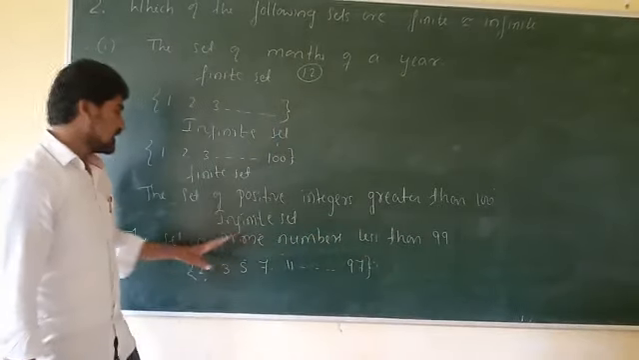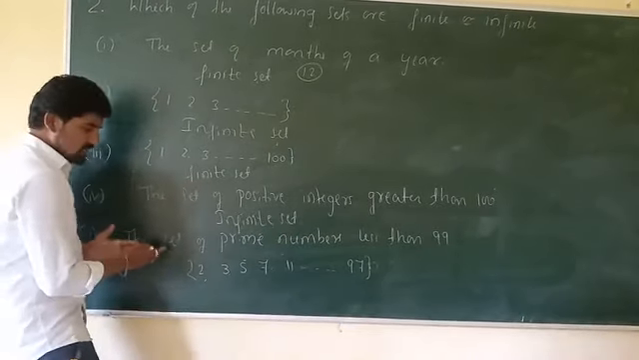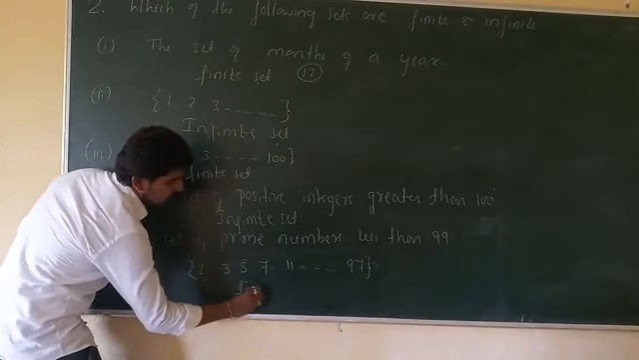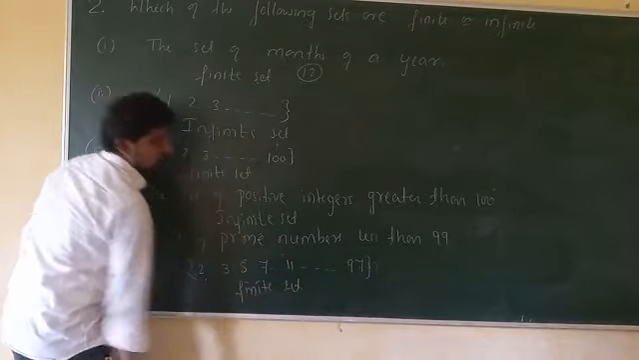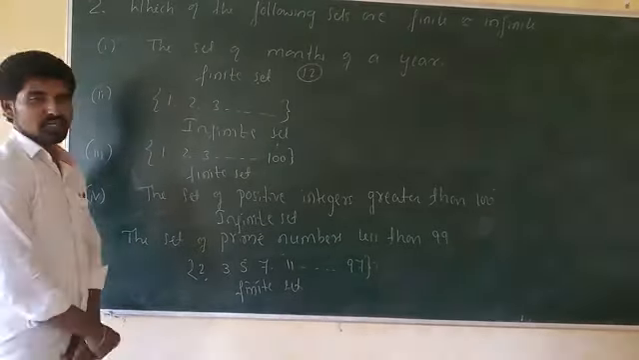So we can say that the prime numbers less than 99 are only this many. Therefore, this is also an example of a finite set. I hope all of you understood this. If possible, take a note. Thank you.